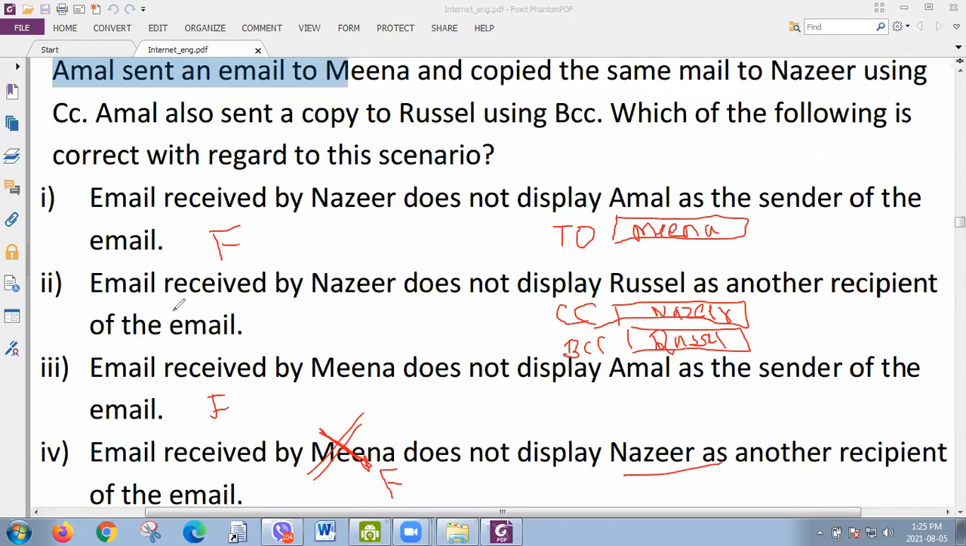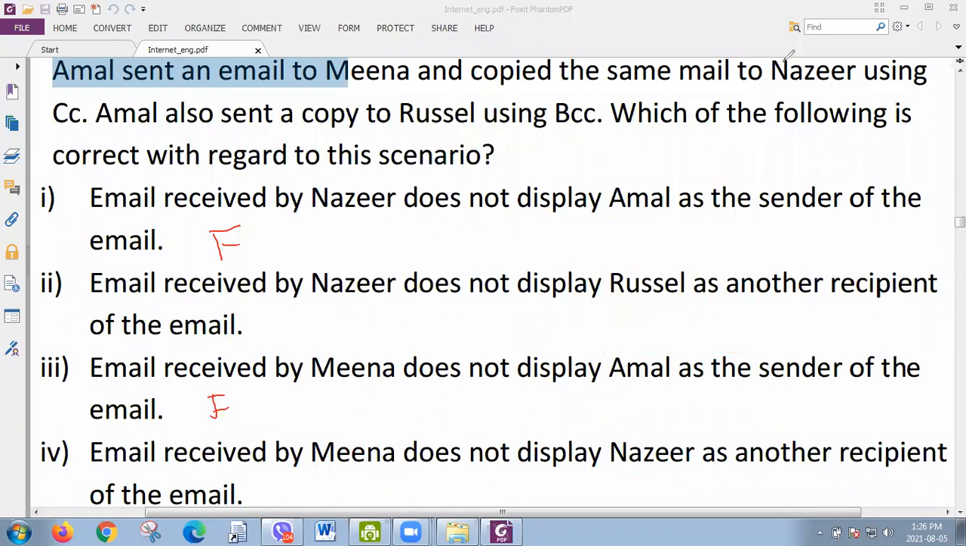So let's check the second one. Email received by Nasir does not display Rachel as another recipient of the email. Where is Rachel? She is in BCC. Since she is in BCC, nobody knows that she got the copy, including Nasir, right? So definitely this is the answer. Even Meena doesn't know that Rachel got the copy. So yes, the second answer is the correct answer.